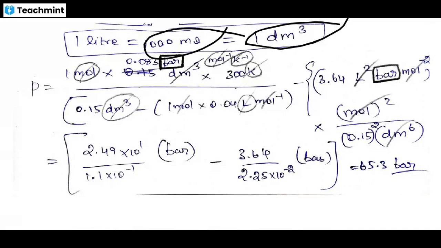Okay, so the unit is very important. Moles, 1, you should represent the mole. You don't need to put the 1, but you should put the mole. Otherwise you are missing something.